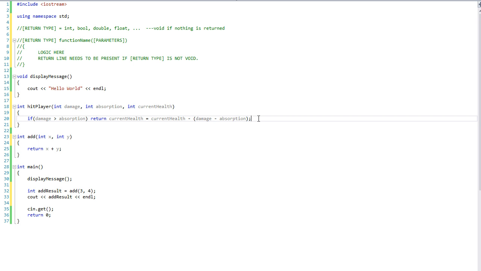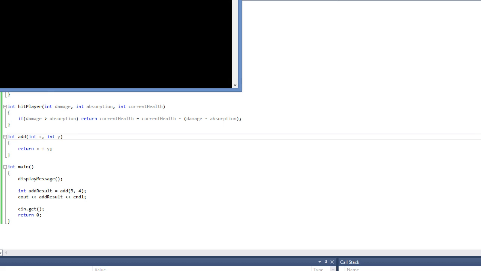Okay, that's good. Now if damage is less than absorption, we don't want current health to do anything, right? Absorption takes all of it. And maybe you're building a game where absorption does not wear out. Maybe it's a permanent thing. So in this case, current health and absorption are staying where they are. In that case, you might think that function is correct, right? So if we build it, it certainly builds fine.